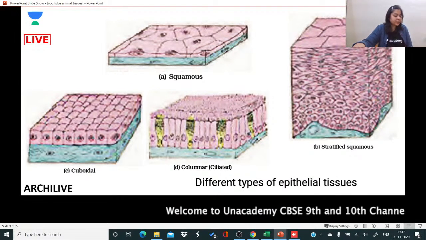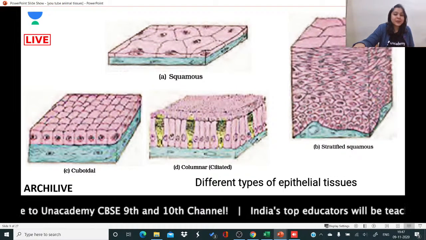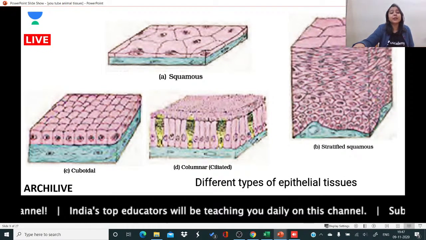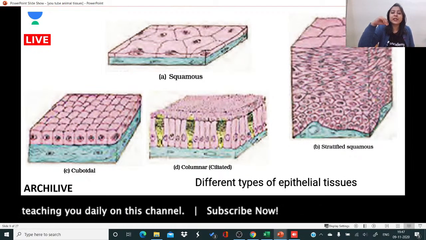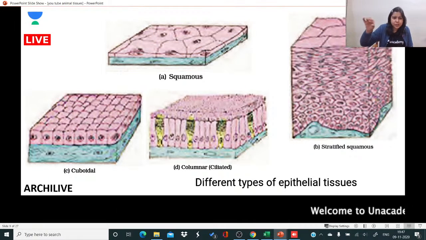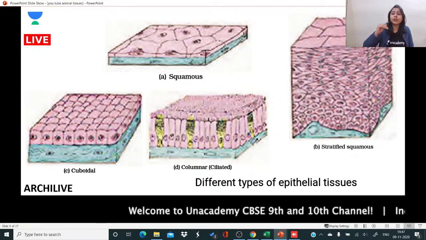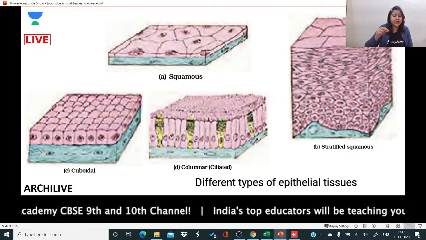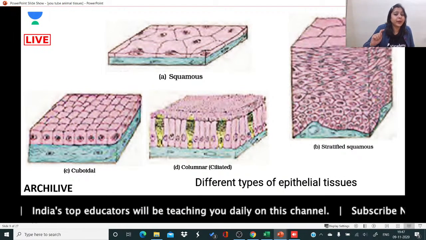ओके ठीक है, तो सबके क्वेश्चंस के आंसर मिल गए। अब हम आगे बढ़ते हैं, and we shall move to cuboidal epithelium. So what happens in cuboidal epithelium? The cells are cube-like, and cuboidal epithelium is mostly present in the ducts, the small little tube-like things present in the body. Say for example within the nephron, or the ducts of salivary glands, or any thin tube-like ducts present in the body, there you are going to find cuboidal epithelium.